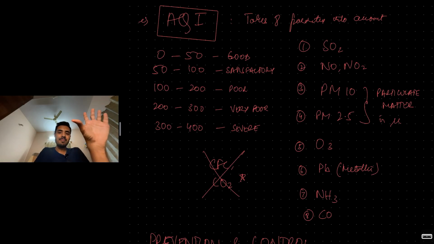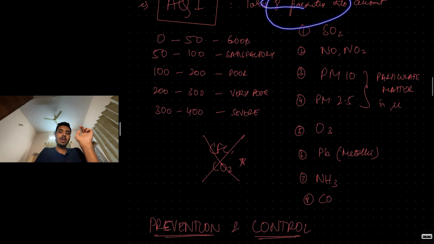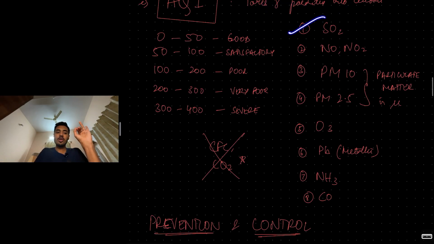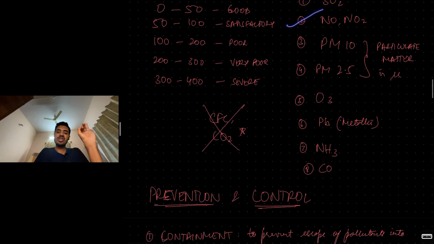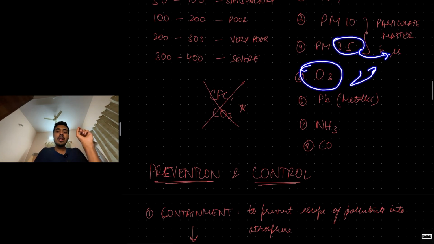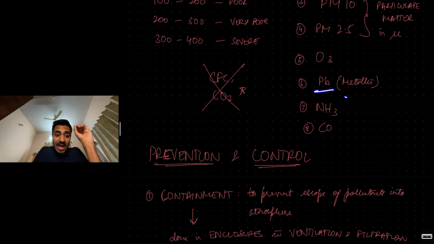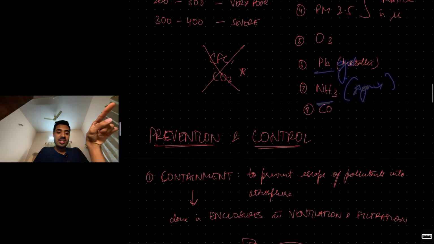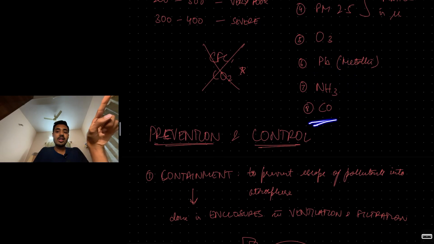This takes 8 parameters into account: industrial, sulfur dioxide; automobile, nitrous and nitric oxide; dust in the form of particulate matters, PM10 and PM2.5, particulate matter of 10 micron size and 2.5 micron size. Ozone, secondary air pollution. Metallic, lead. Gas, ammonia, organic. And the most dangerous, I told you, most poisonous, carbon monoxide. So it takes these 8 into account.